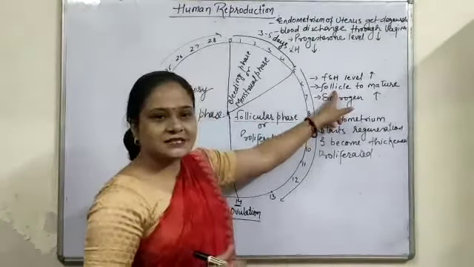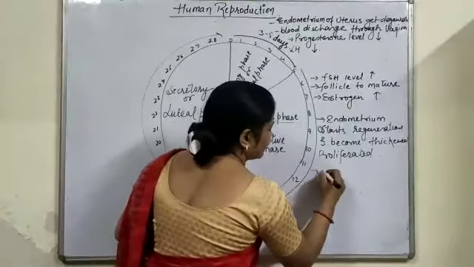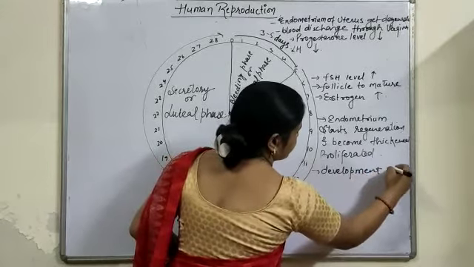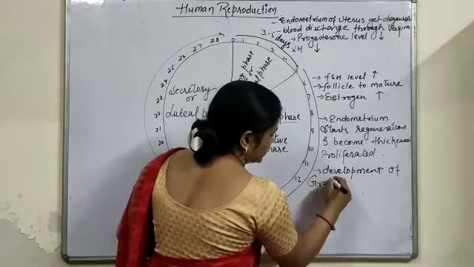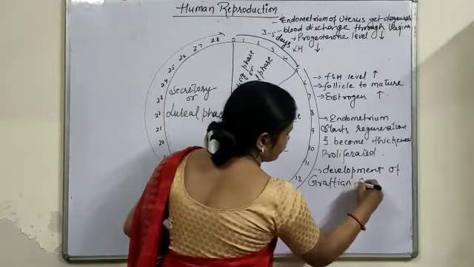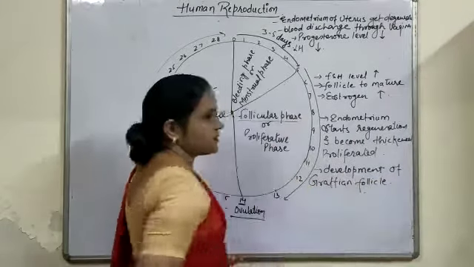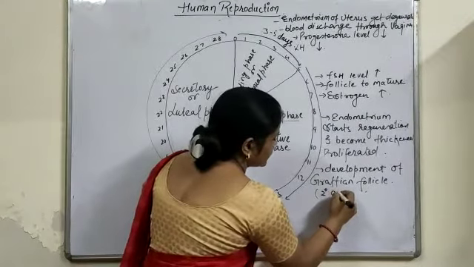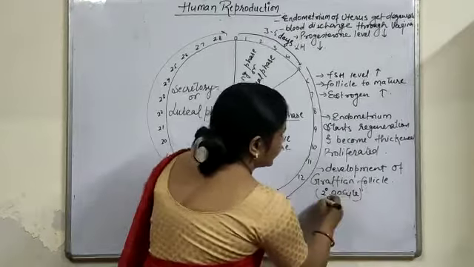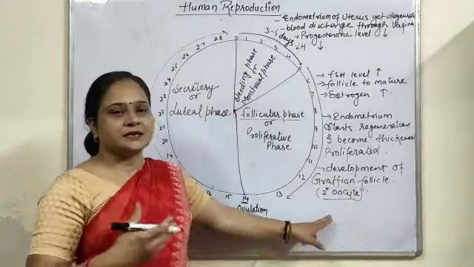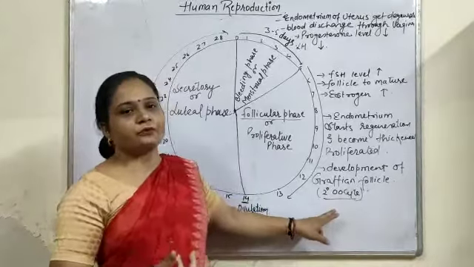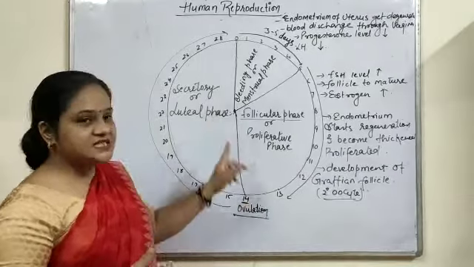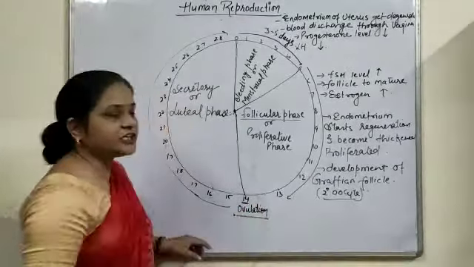The follicle starts maturing here, hence the development of the Graafian follicle takes place here. This Graafian follicle contains the secondary oocyte stage, which is ready to be released from the ovary. Now after that, on the 14th day of the menstrual cycle, ovulation takes place.